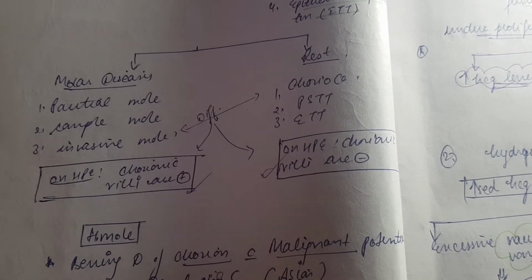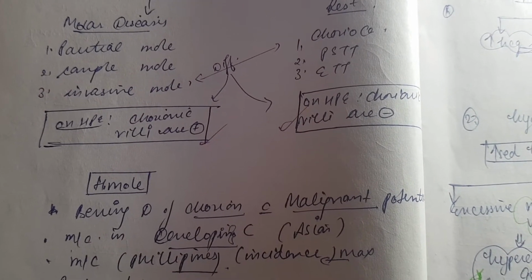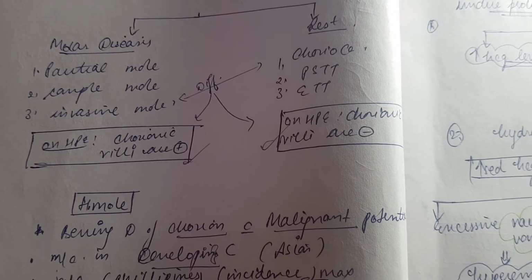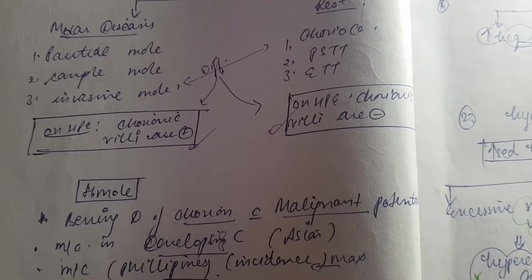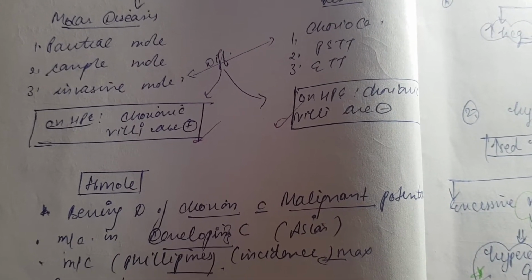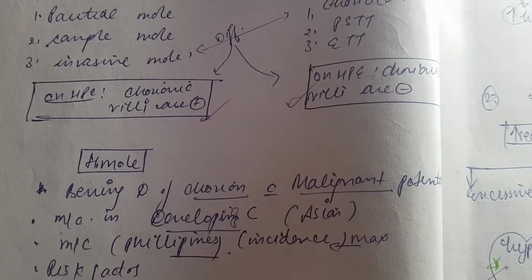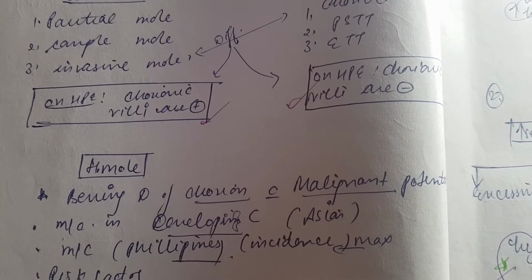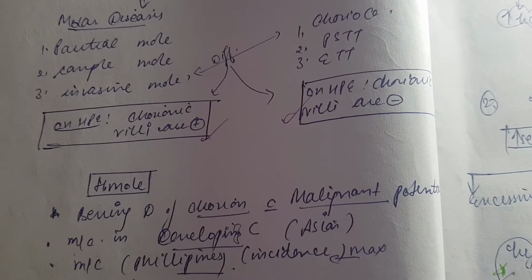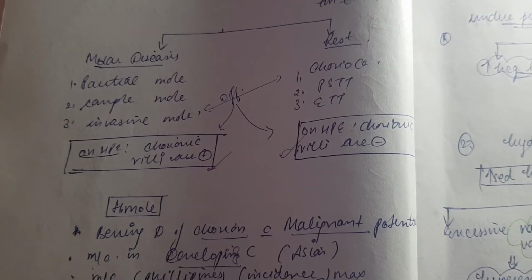In molar disease, what we are including are the partial mole, the complete mole, and also the invasive mole, and on the other side we have whatever is left, like choriocarcinoma, the placental site trophoblastic tumors, or the epithelial trophoblastic tumors. So that's all about it. One more important point to note is that on histopathological examination, the chorionic villi will be present in the molar diseases, but absent in the rest of the diseases, right?